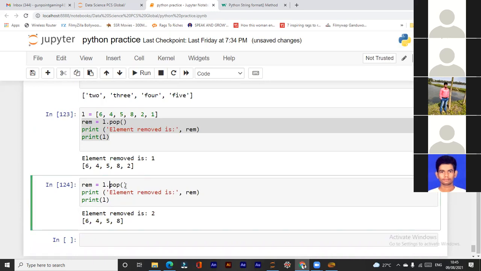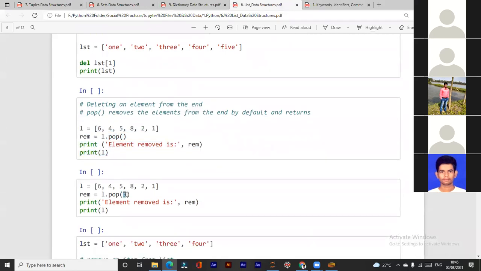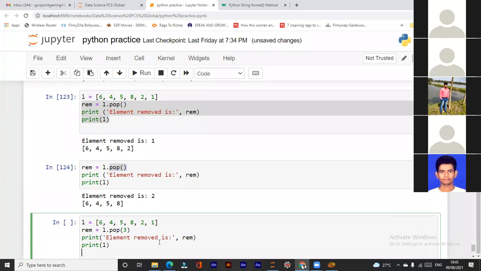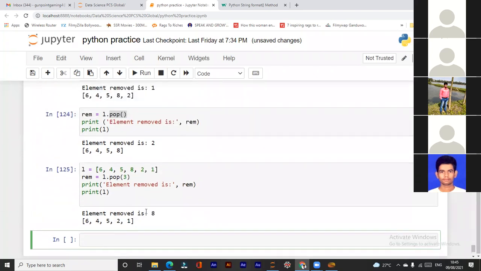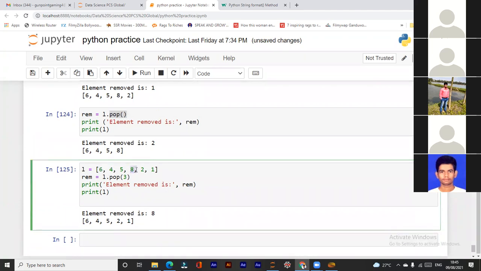Okay, so pop removes the element from the end automatically. You don't have to specify anything. But if you write the index number, then it will remove that. I'll use an index number. Zero, 1, 2, and 3. 8 needs to be removed. I have specified the index number as 3, so here 8 has been removed.